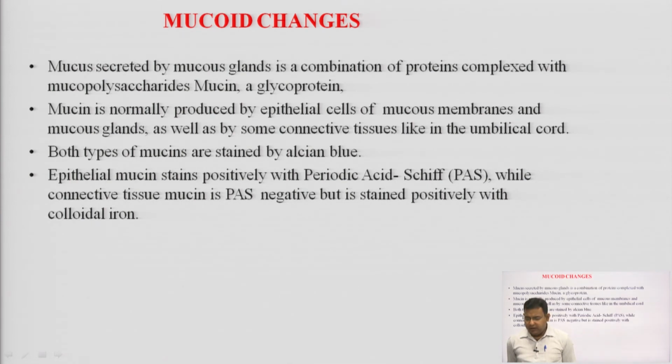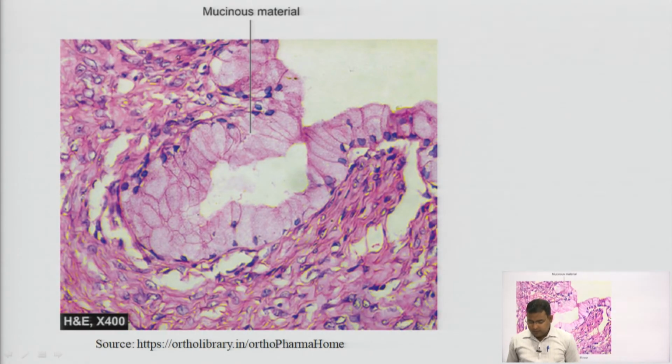PAS means periodic acid Schiff. Connective tissue mucin is PAS negative, but epithelial mucin is PAS positive, but it is stained positively with colloidal iron. This is the photograph of mucinous material. Okay. So, mucinous material we can see here.